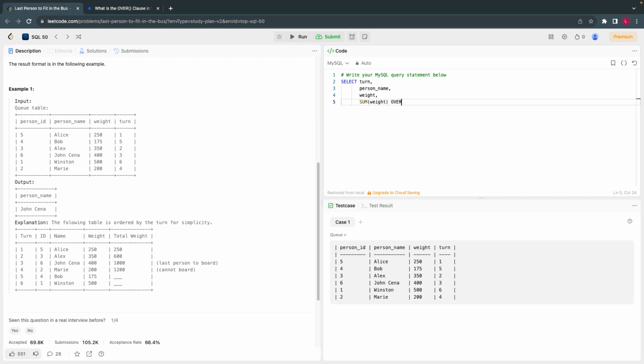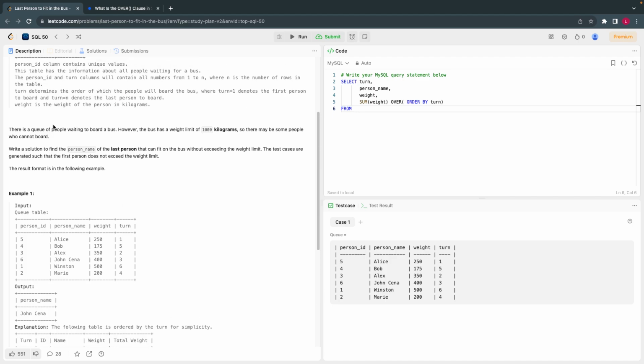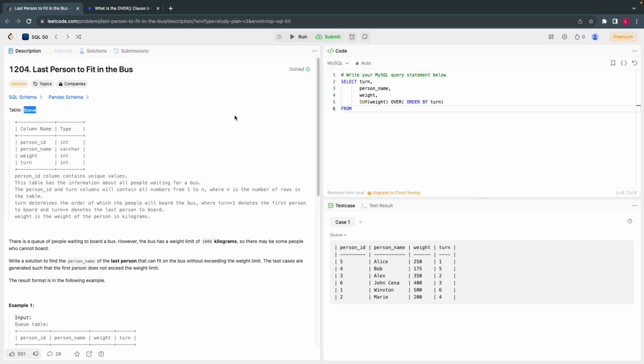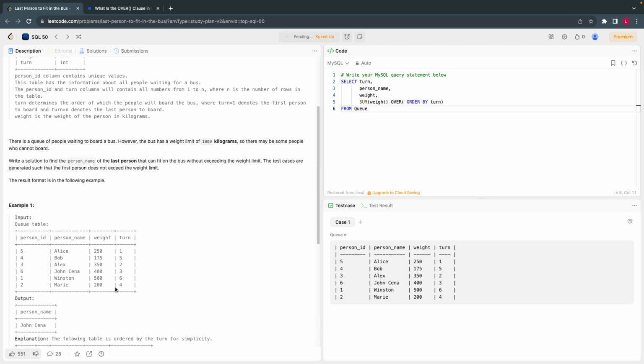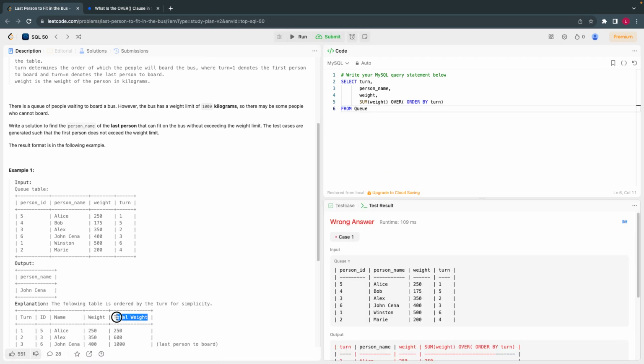Here is the important part: OVER, order by turn. I just want to order by turn. What this does is give me a cumulative sum, and so forth. Let's see what exactly I mean by that. From Queue, that's all. Maybe I can also give the name total weight. Yes, so this gives me the cumulative sum as total weight.